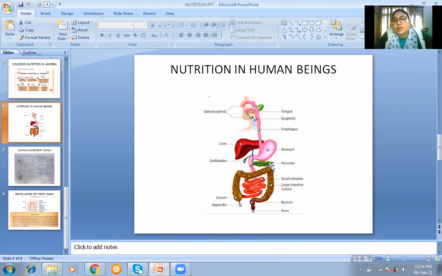So what does lipase do? It converts fats into fatty acids. Okay? Before lipase works, the liver is producing bile, and bile is emulsifying the fats. Emulsification of fats means breaking down the big globules of fat into smaller molecules of fats. Then lipase works on the fat and converts it into fatty acids plus glycerol. Fine. So in the small intestine, almost complete digestion is done here.